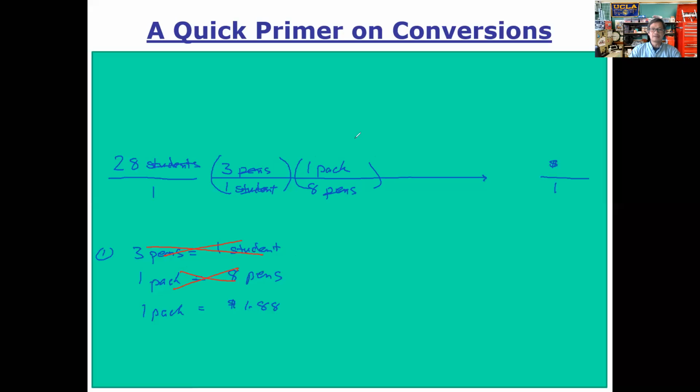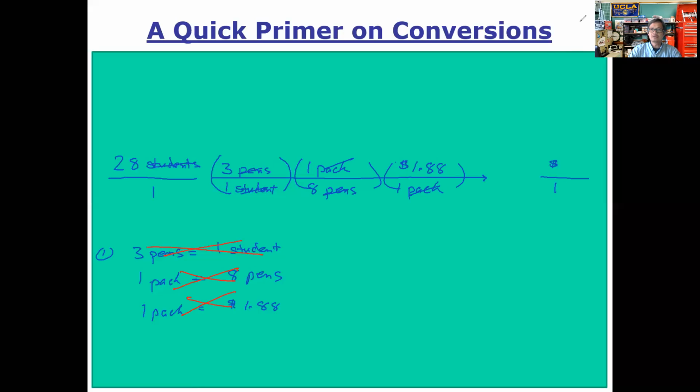And so finally, we need to get from packs to dollar bills here. Do we have a conversion factor that relates those 2 units? We do. Here's pack and there's dollar bills, so we plug it in with 1 pack on the bottom, and dollar bills, 1.88 on the top. That allows us to cancel out that unit there. Okay, we have finished and we've used this last conversion factor.